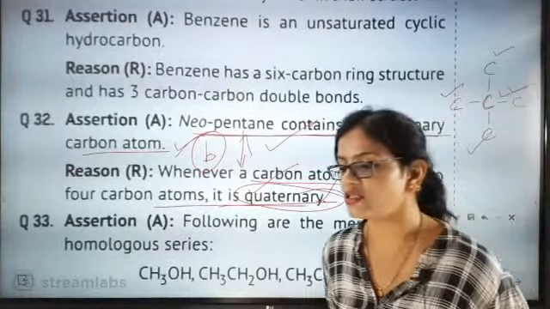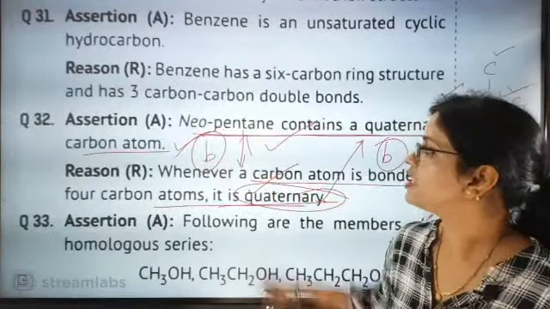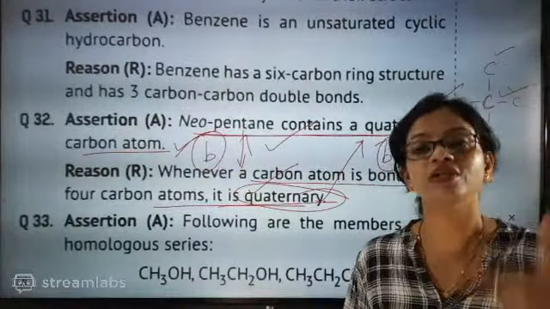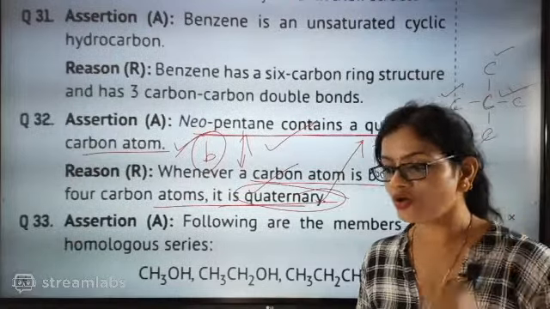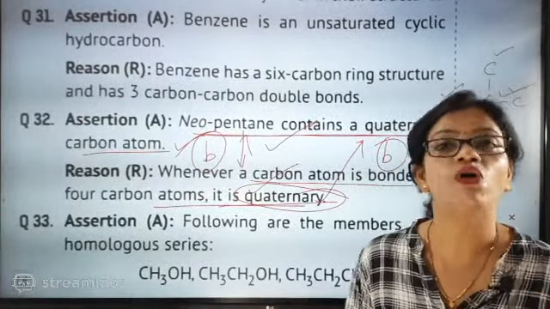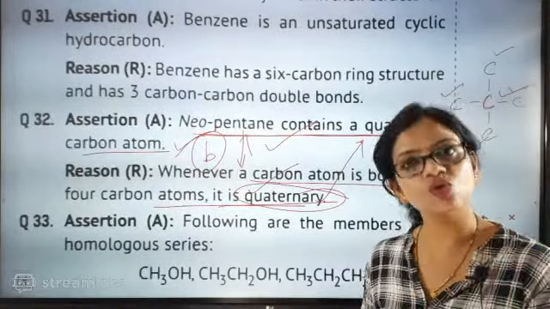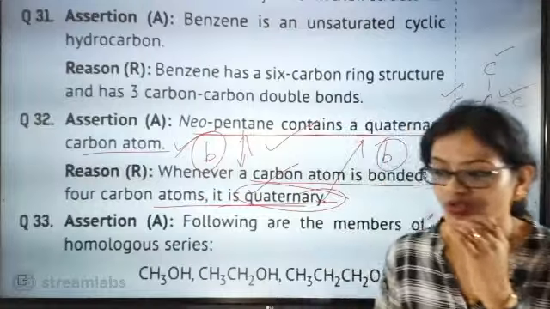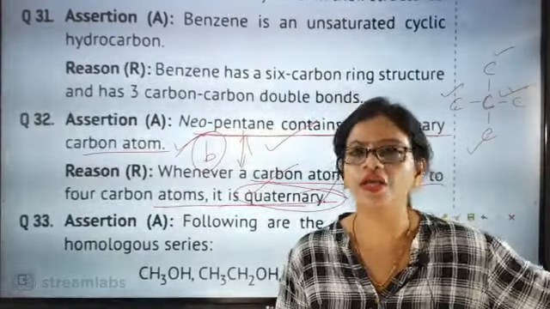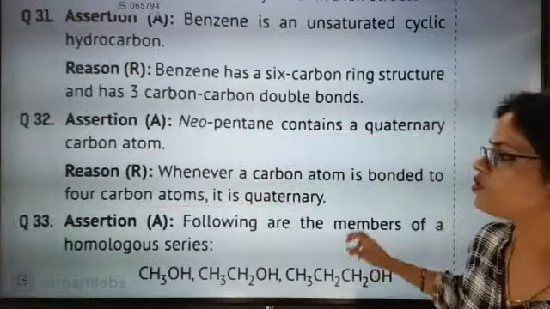Option B is the correct answer, because both statements are correct, but the reason is not connected to the assertion. They might have said that neopentane is one of the isomeric forms of pentane. Neopentane is not the normal one; it is one of the isomers of pentane. Rather than explaining that, they are giving the definition of quaternary. So we are going to say both are correct, option B. Shall we go for the next one?